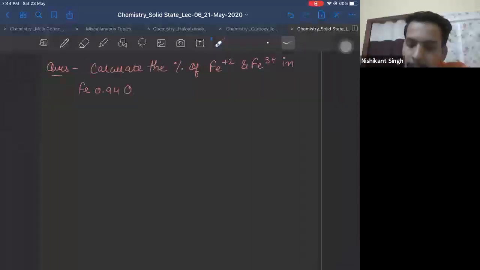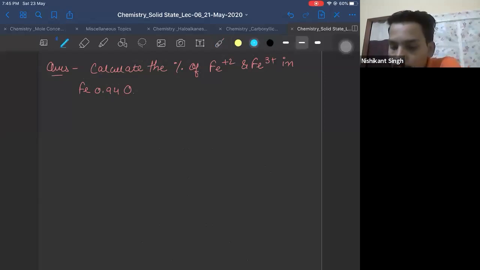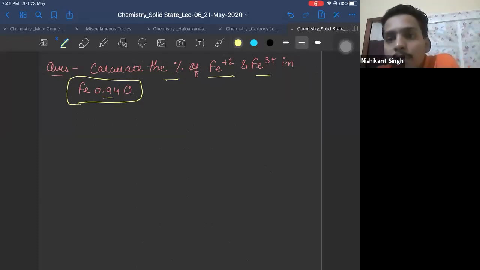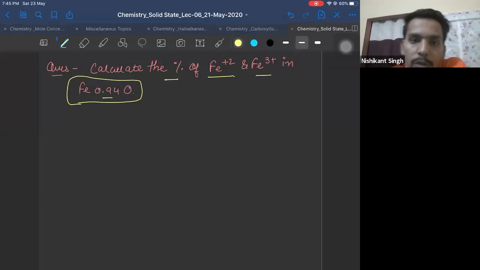Right. Let's discuss one more question over here. If you are given this composition, you have to find in this compound how much percentage of +2 is present, how much percentage of +3 is present. The moment I see 0.94, I know this contains +2 also, +3 also. So how to solve this type of question?